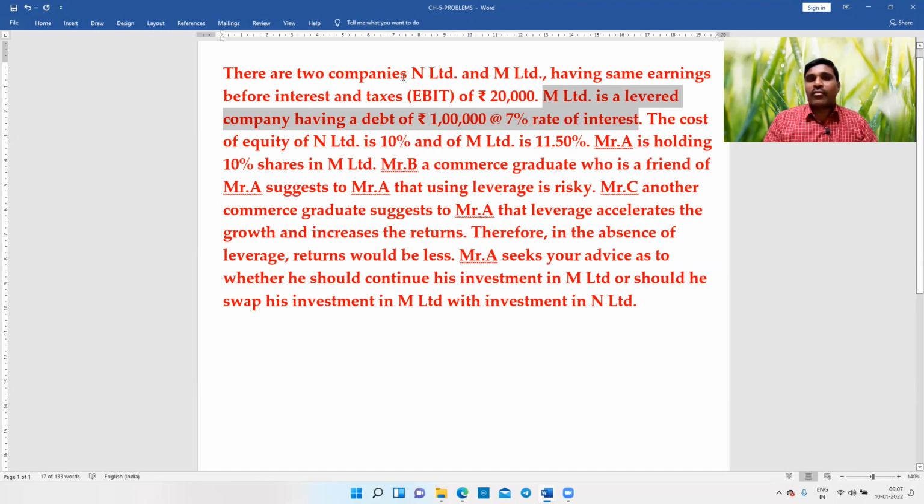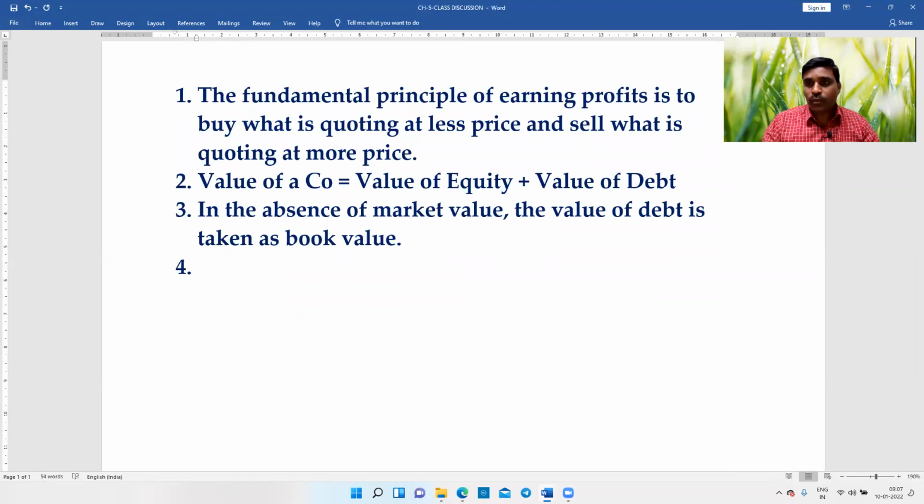N Limited is an unlevered company. So for N Limited, the value of debt issue will not arise. Only for M Limited will we take this value. And next comes the value of equity. Even the value of equity is the same. We have to take the market value.